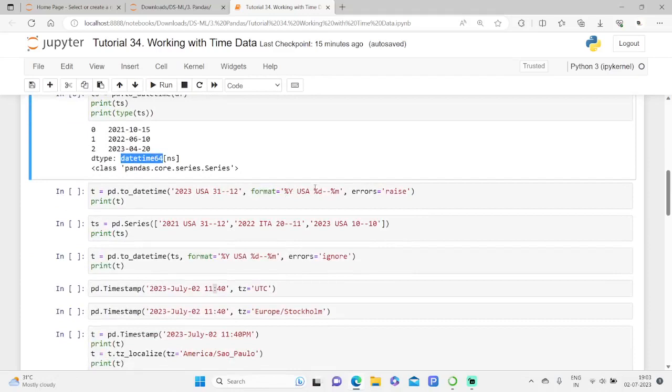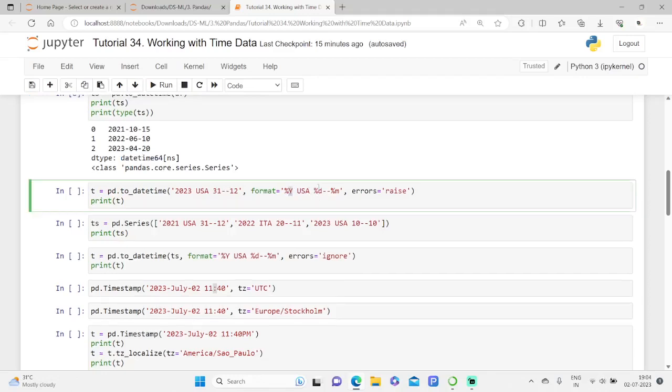Of course, you can specify the percentage S for seconds, and of course percentage Y for year, percentage d for date and month. So many things are there. Also, by adding the optional errors parameter with the value raise, you will get an error message whenever the to_datetime function fails to parse the string into a datetime64 value.